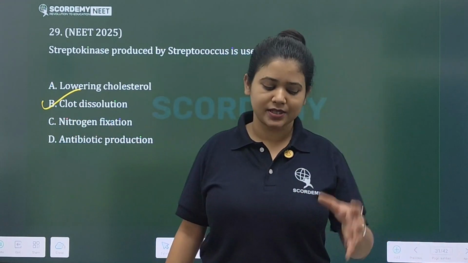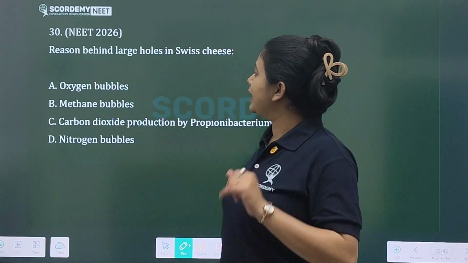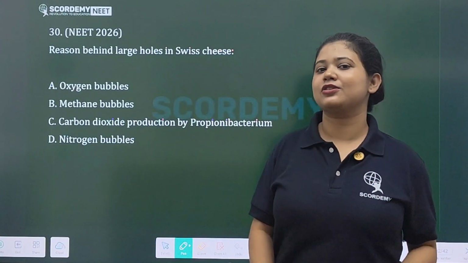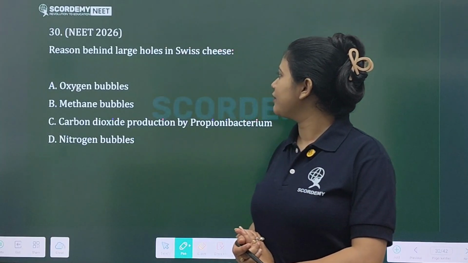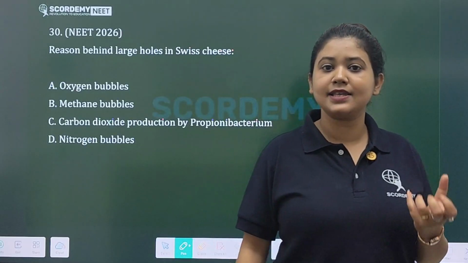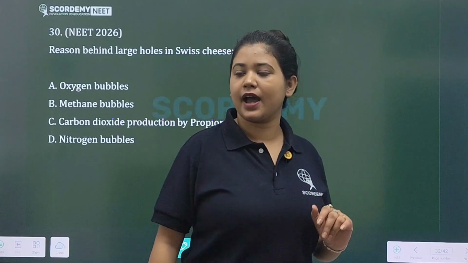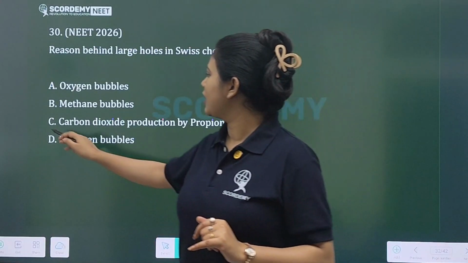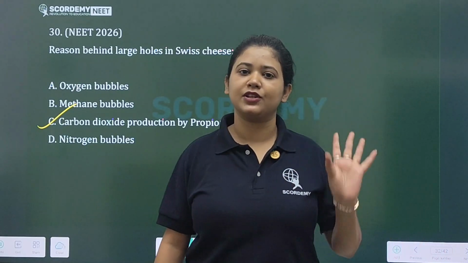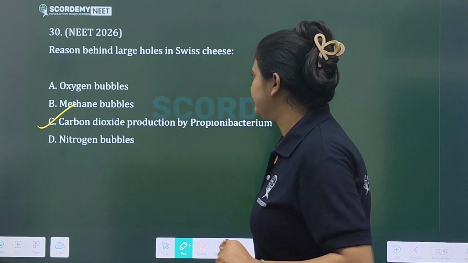The reason behind large holes in Swiss cheese: carbon dioxide is produced by Propionibacterium, and it gets trapped within the cheese, and thus it gives the large holes texture in your Swiss cheese, right?